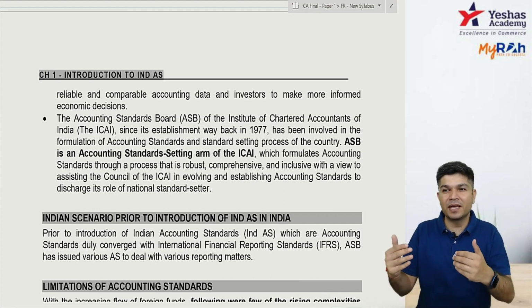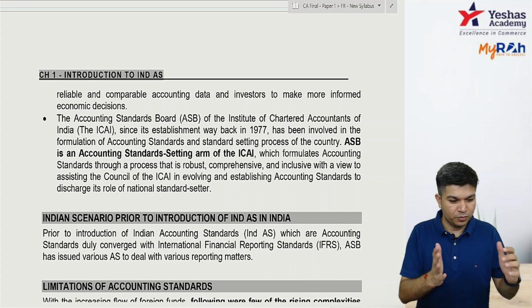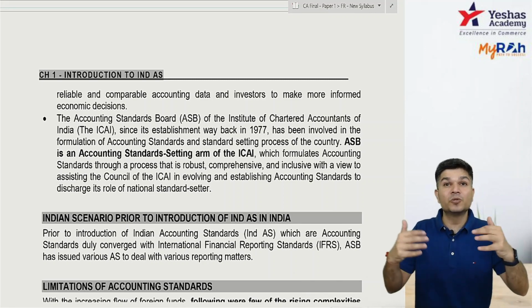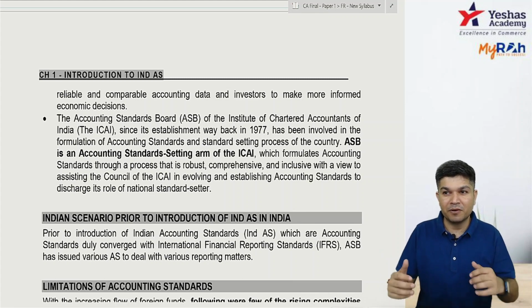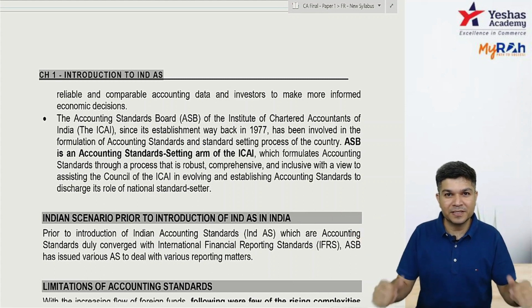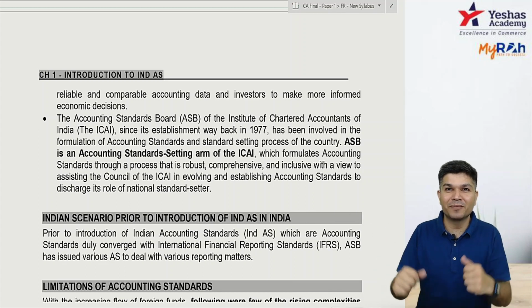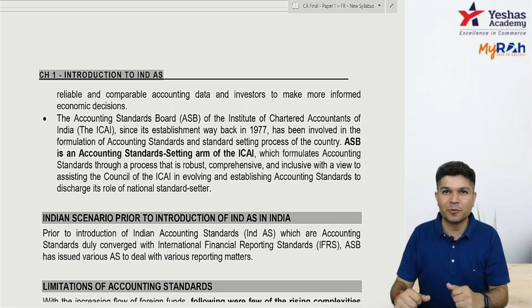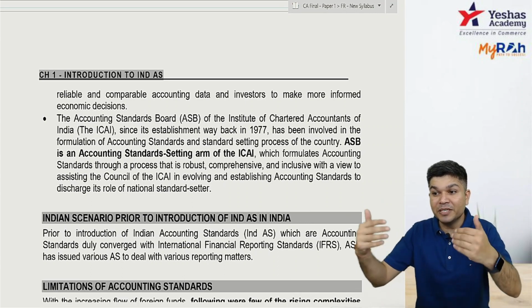They give it to ICAI, ICAI issues it. So the Accounting Standards Board is under ICAI. Then they give it to the council members of ICAI. Like we have a Prime Minister and President for our country, same in ICAI also. We have a President of ICAI. So council members are also there, like ministers, here we have council members. And council members will then be issuing it.